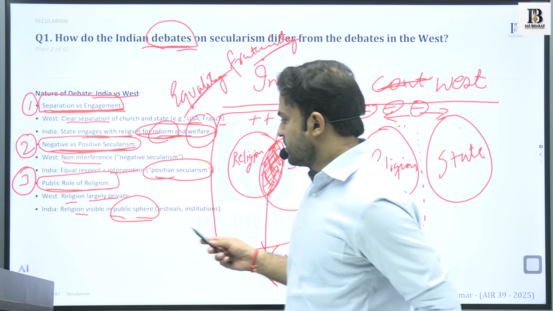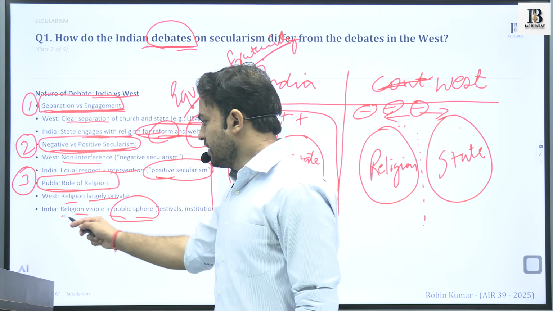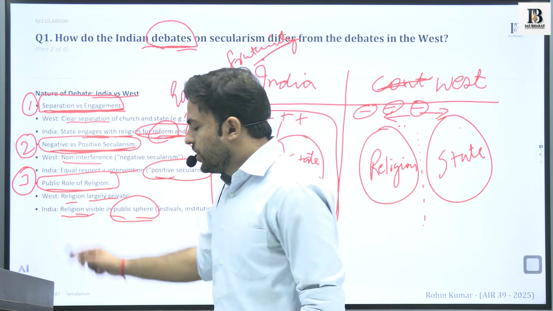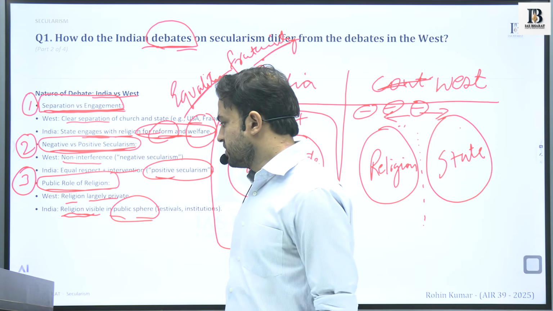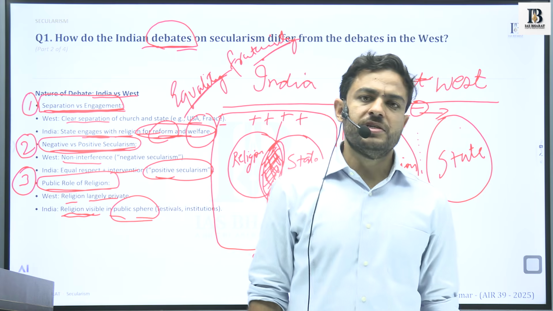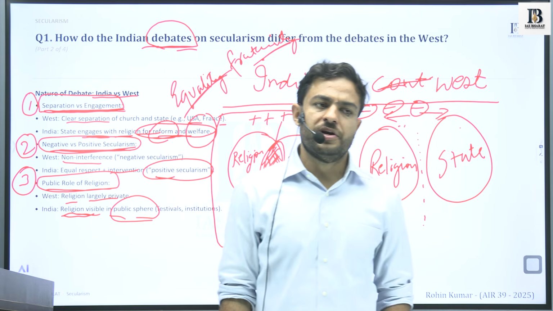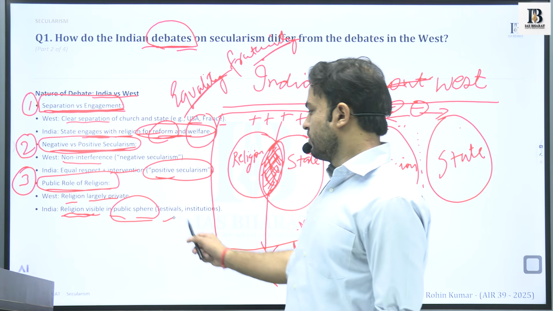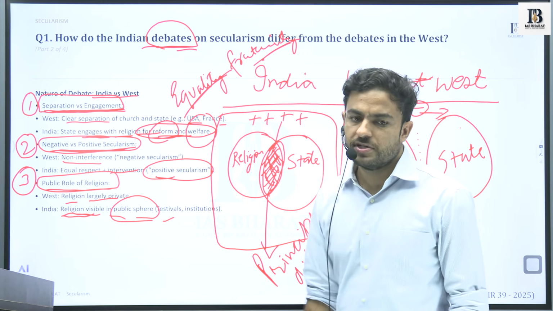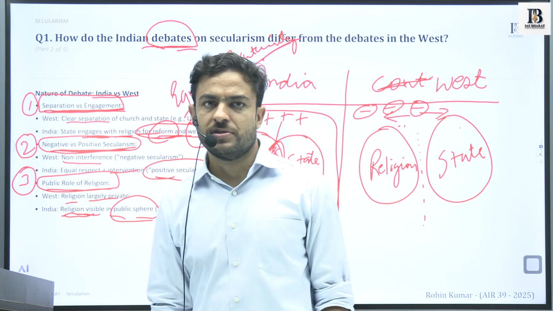So we can say that in the conventional sense, in the Indian model of secularism, we see certain religious elements, certain religious attributes that are reflected in the public sphere in the form of festivals, in the form of certain religious institutions that exist. Okay.